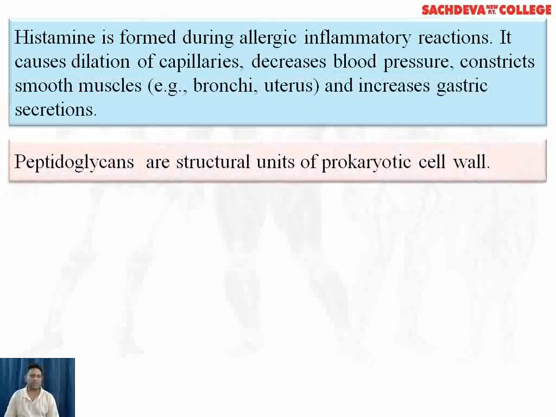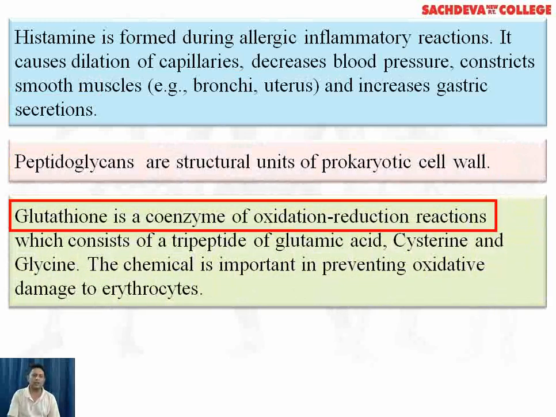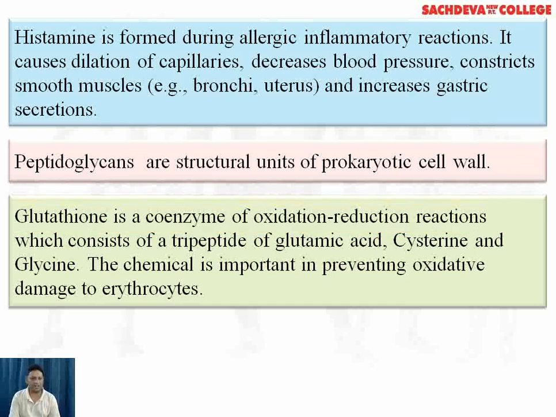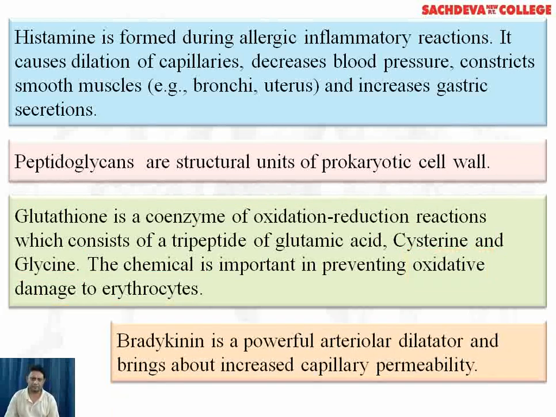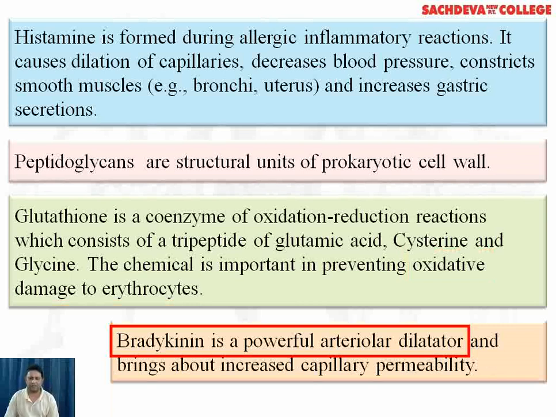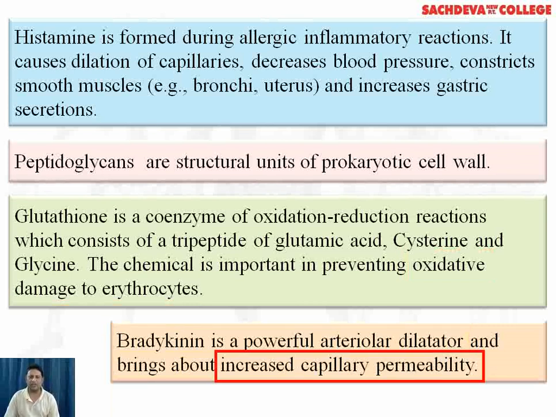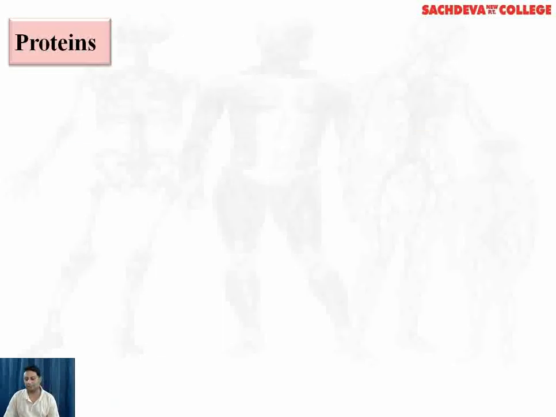Peptidoglycans are structural units of prokaryotic cell wall. Glutathione is a coenzyme of oxidation reduction reactions which consists of a tripeptide of glutamic acid, cysteine and glycine. The chemical is important in preventing oxidative damage to erythrocytes. Bradykinin is a powerful arteriolar dilator and brings about increased capillary permeability.